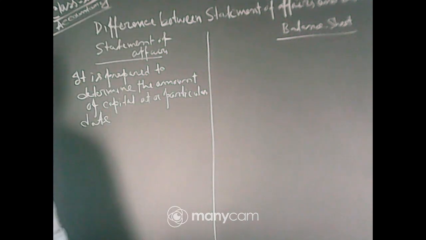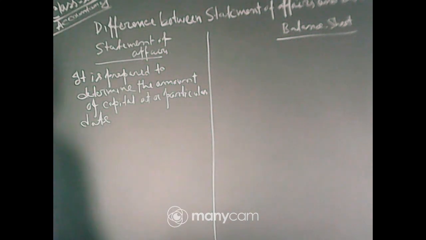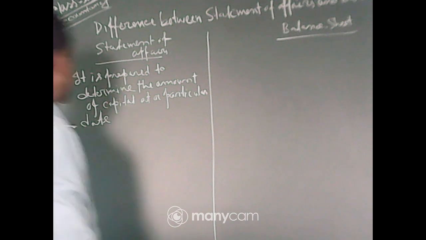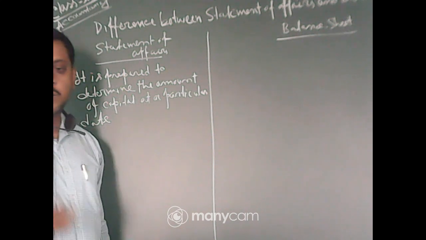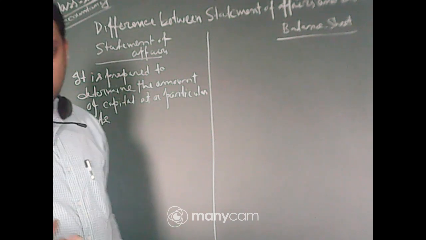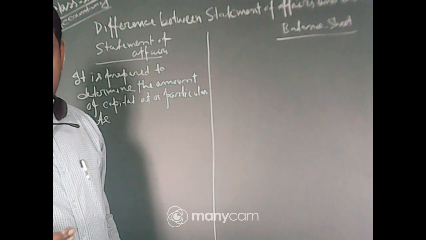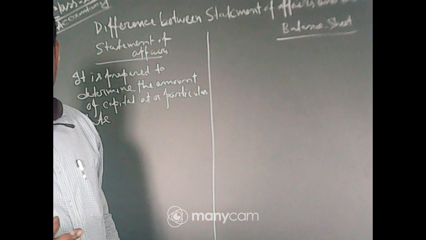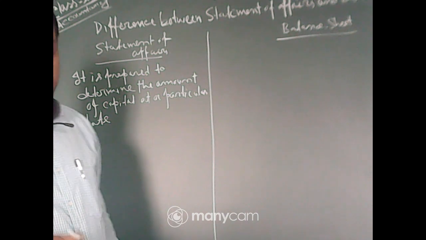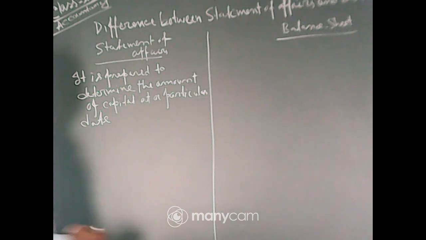So statement of affairs is prepared to determine the amount of capital at a particular date. When there is a numerical problem you have gone through, you can see there is an opening capital, and we need the closing capital. For that we make the statement of affairs.